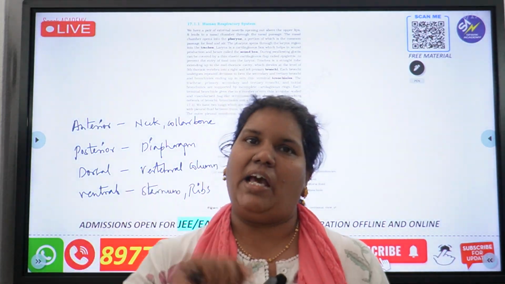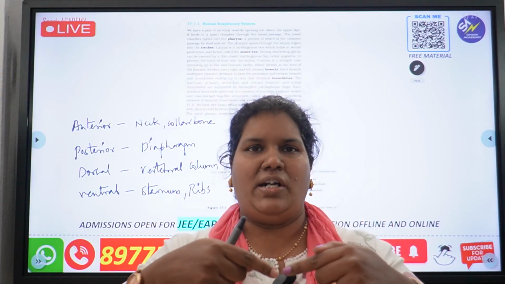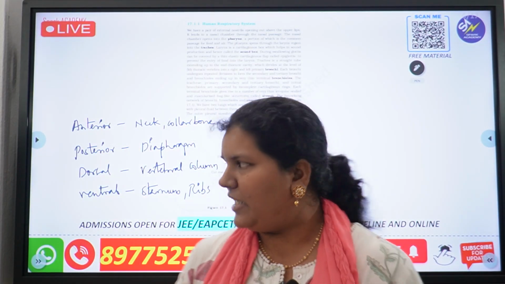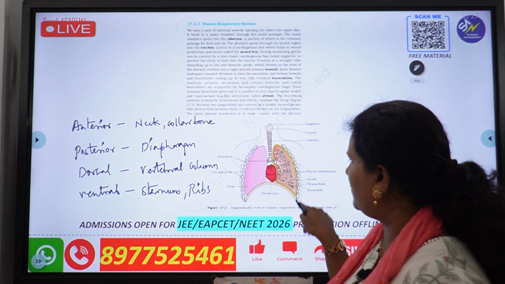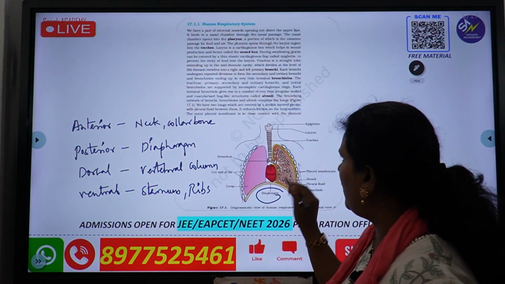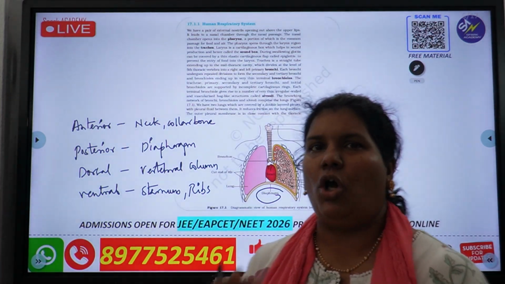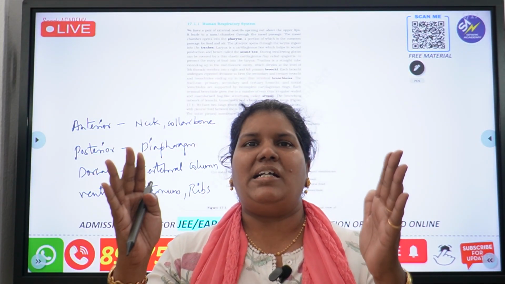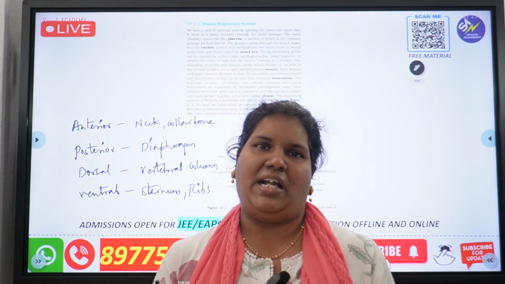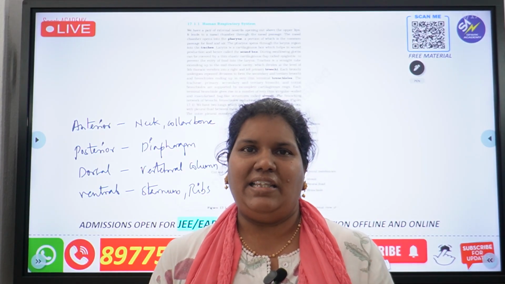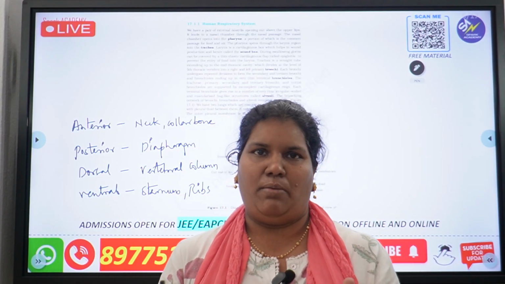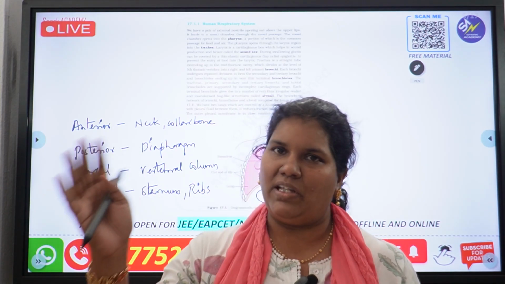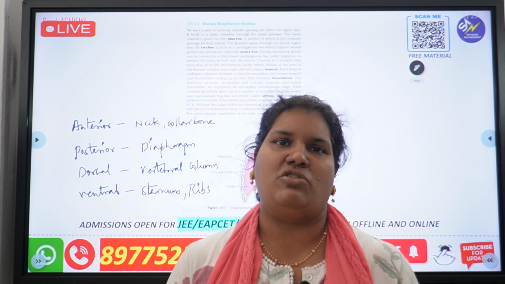On the dorsal side, we have the vertebral column, to which the front side ribs and back side ribs are attached. Down below, we have a dome-shaped structure called the diaphragm, and on the upper side we have the collarbone. All these structures together make a tight chamber called the thoracic chamber. If the volume of the thoracic chamber changes, the volume of the lungs will also change.